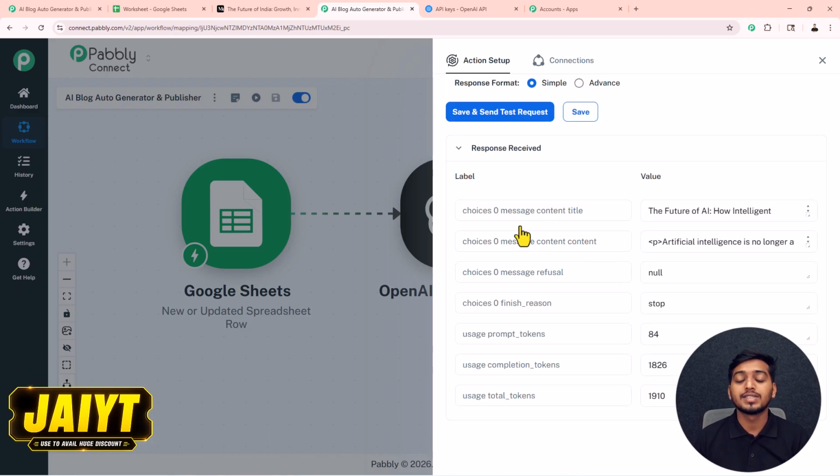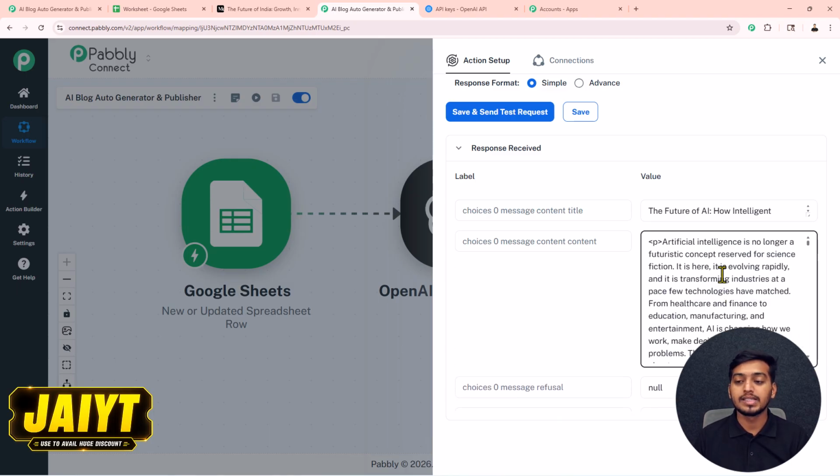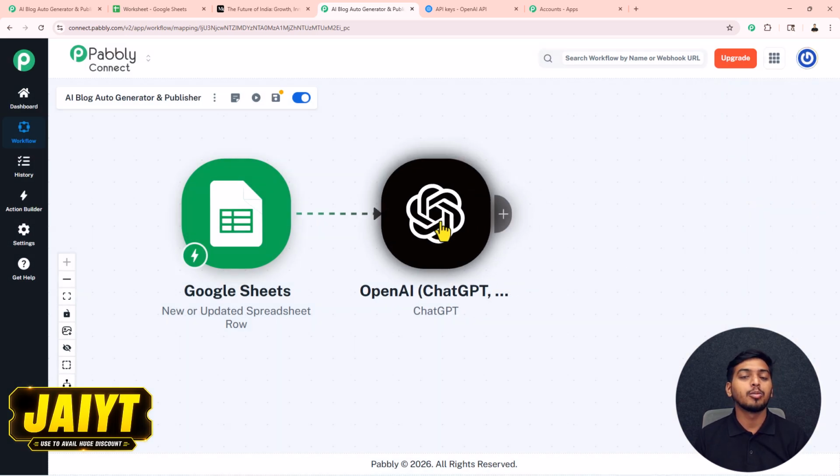Instantly you will see that this OpenAI will generate a blog content for me. Inside our response, we have successfully got the title and content of the content that we want to post inside our Medium account. Now you can see we have received our content. This means that my first action application OpenAI is working all fine. Now we have to work on our last step.